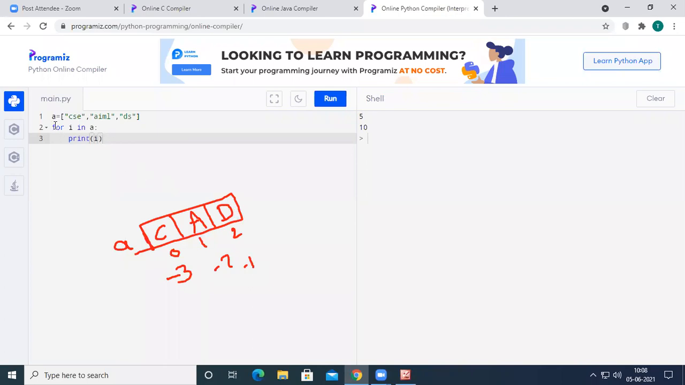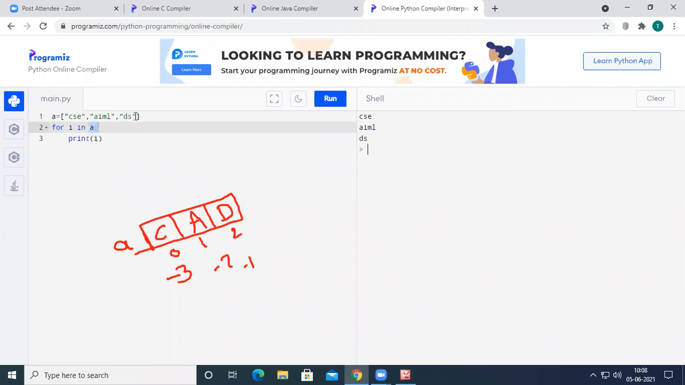So the meaning of the second line is that when we write for i in A, A is a list which consists of 3 items. The list index starts with 0 and ends at n-1, that is 3 minus 1, 2. So our i value is going to be between 0 and 2, each time incremented by 1. If you run the code, it is going to print the 3 elements of the list.